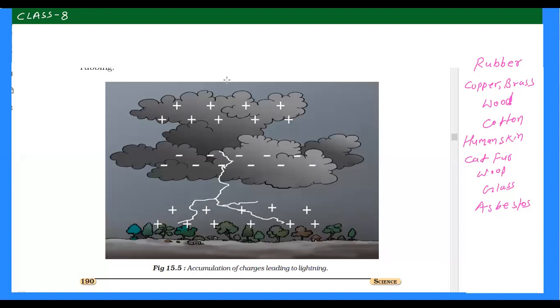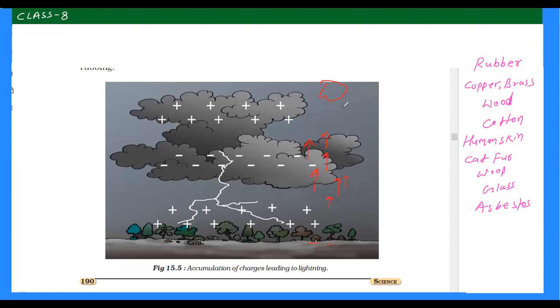Now we will start understanding how lightning occurs. When water at the ground gets heat from the sun, suppose the sun is here, it starts evaporating. As the water vapor goes up, it makes contact with air, because air movement also occurs simultaneously during the upward motion of these water vapors, right?